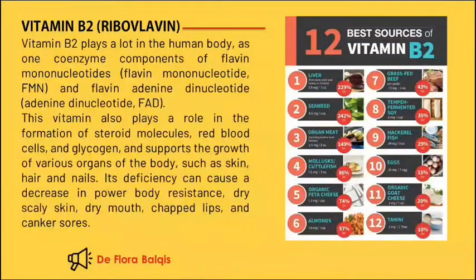Next is riboflavin. This vitamin plays a big role in the human body as a coenzyme component of flavin mononucleotides. This vitamin also plays a role in the formation of steroid molecules, red blood cells, and glycogen and supports the growth of various organs of the body, such as skin, hair, and nails. Its deficiency can cause a decrease in body resistance, dry scaly skin, dry mouth, chapped lips, and canker sores.